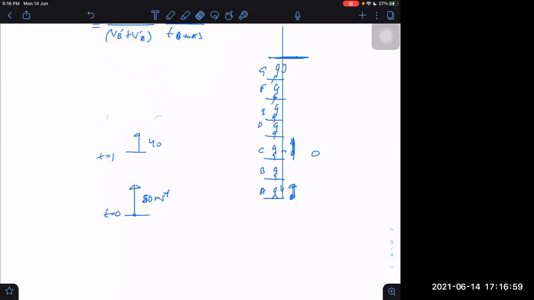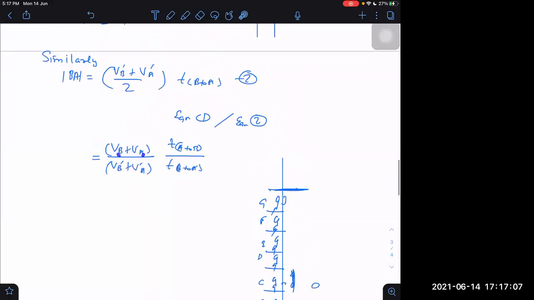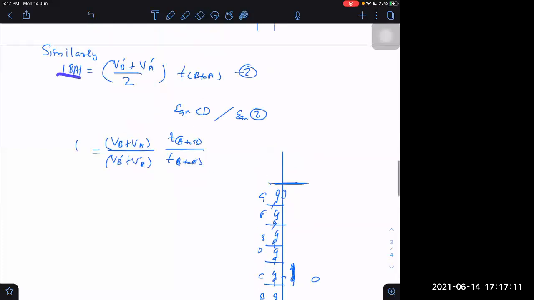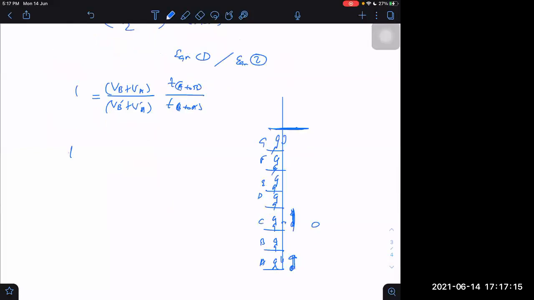So come back to the same problem. I will take such an example to clarify this point further. The speed will never be equal at A and B anyway. Now, is this equal to 1 or not? A to B and B to A, same distance. So T from A to B upon T from B to A in the downward journey will be equal to VB dash plus VA dash divided by VB plus VA.